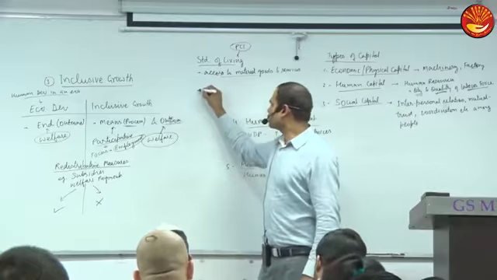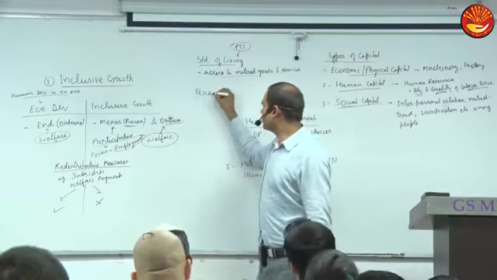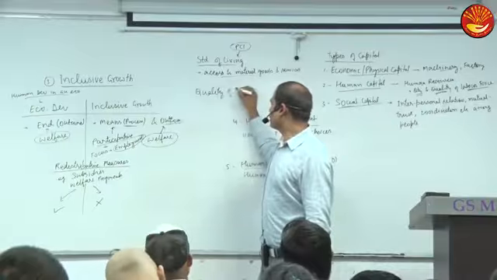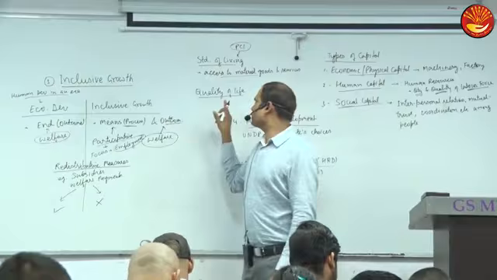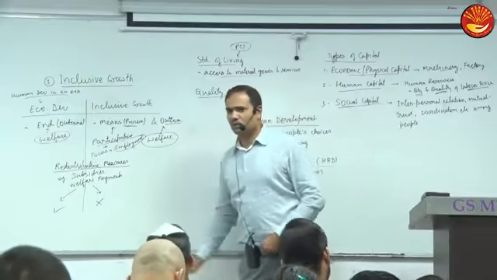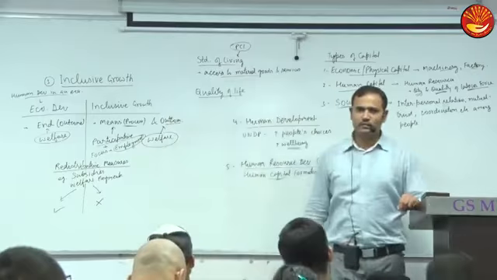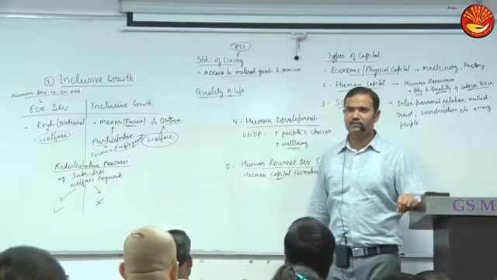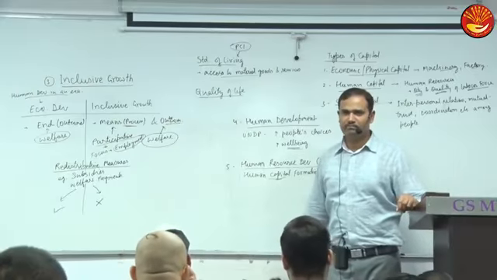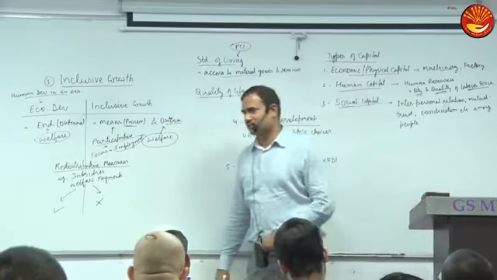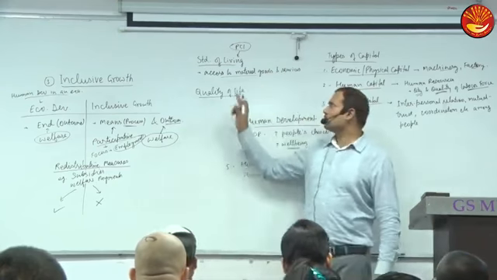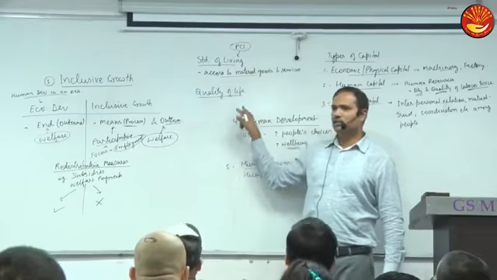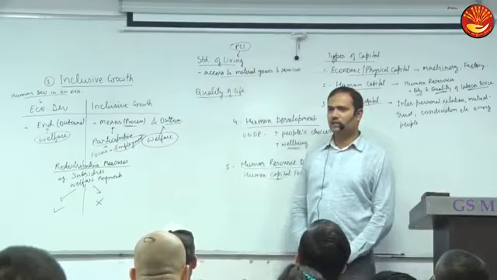Clear? And what is quality of life? In exams, a two-marker question was asked: what is quality of life? Now can you explain quality of life? Life expectancy, not as such. Which is broader, quality of life or standard of living?